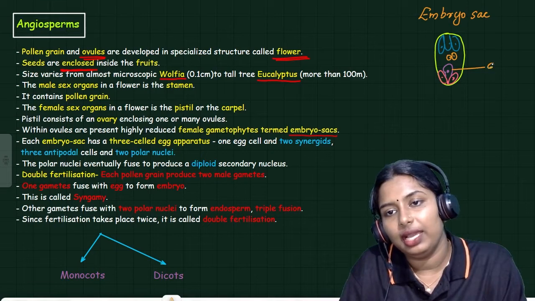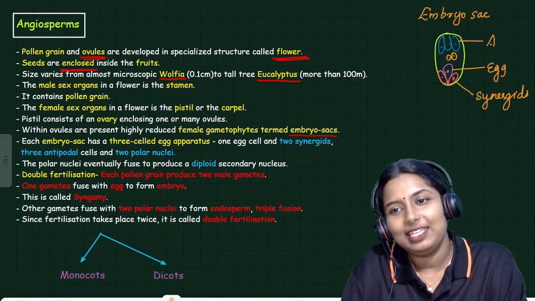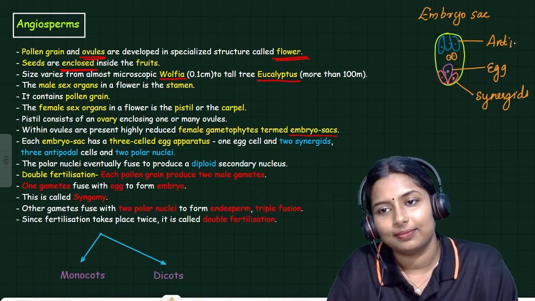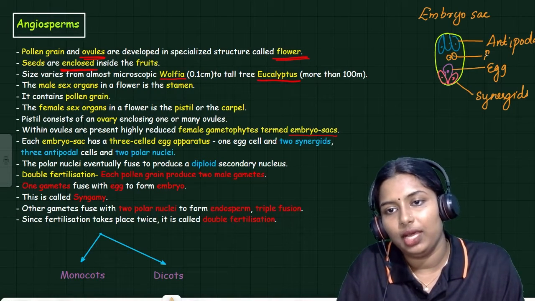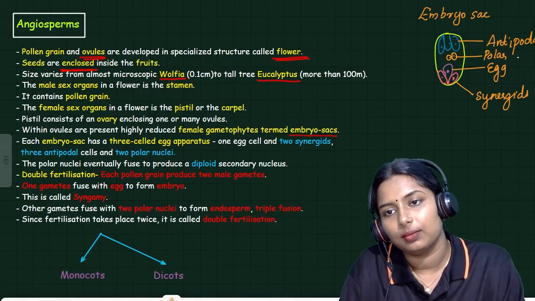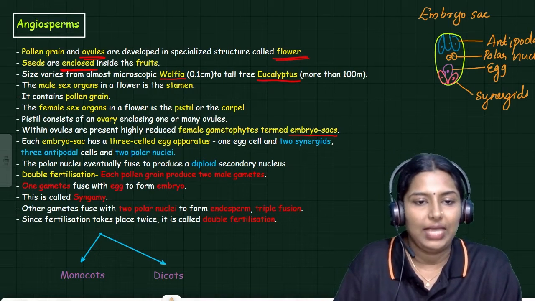This one is the egg. These are called synergids. These are antipodals. And these are polar nuclei.